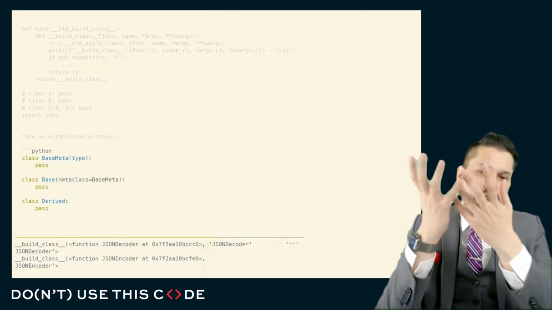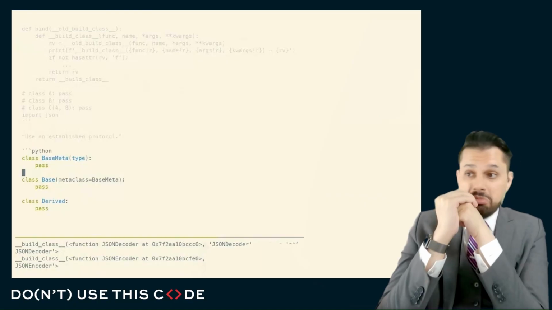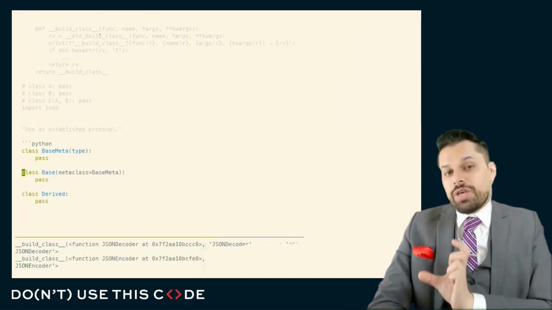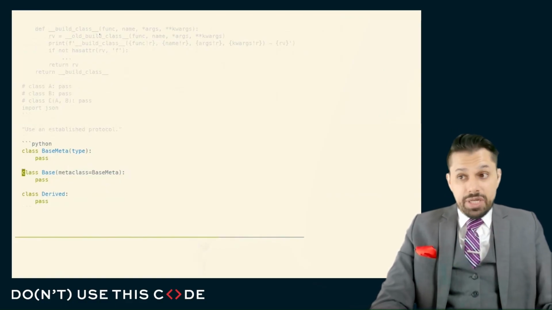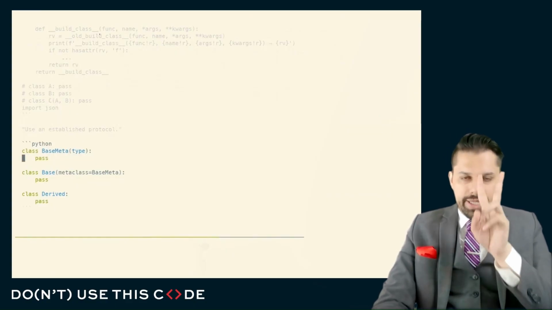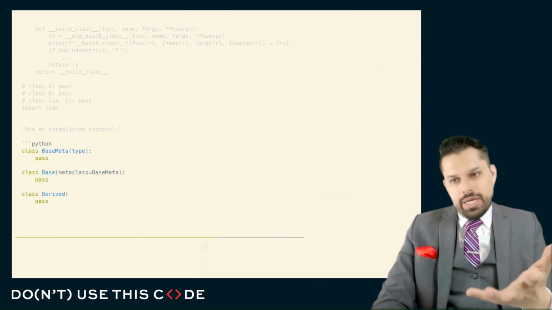Well, it turns out that the established protocol for creating classes is the metaclass protocol, and it works pretty straightforwardly. When we define a class, we can also give it keyword arguments, and a specific keyword argument we can give it, metaclass, gives us an object that will be used in order to construct this class. Metaclasses have two purposes, and beyond that, they just have a lot of details.